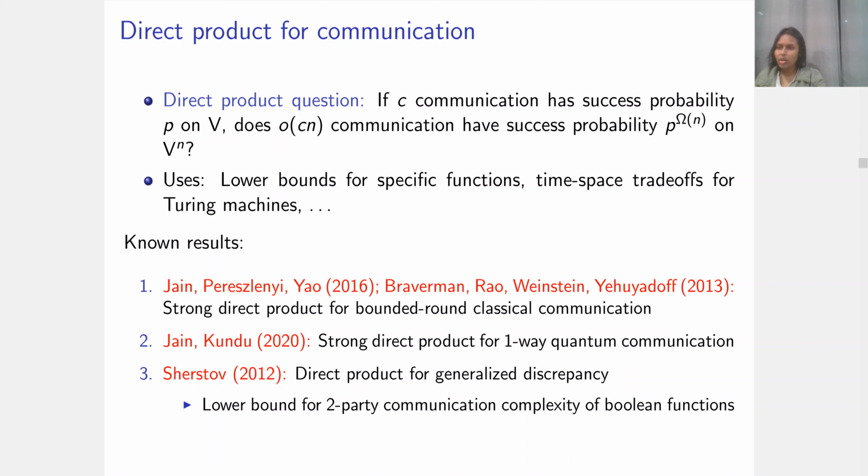In the quantum case, though, results are more limited. We showed a strong direct product theorem for one-way quantum communication recently. Earlier, Shaltiel gave a direct product for communication in terms of the generalized discrepancy method, which is a lower bound technique on classical and quantum communication, even with unbounded rounds. But this only works for two-party and Boolean output functions.